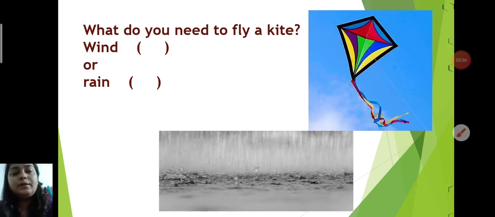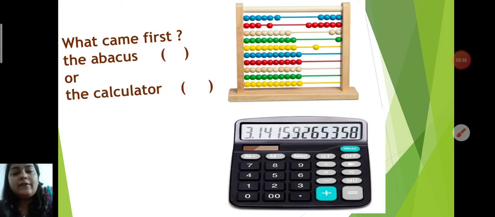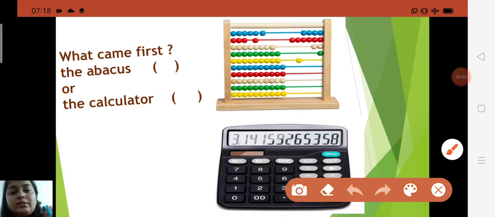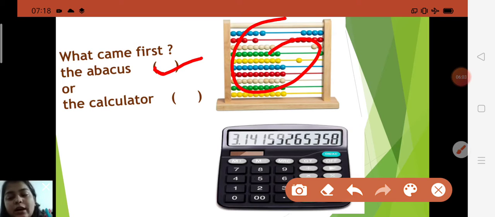Now next one is here. What came first, the abacus or the calculator? But before that, children, what do you know about the abacus? The abacus came first, and it is a wooden frame with rods and beads.